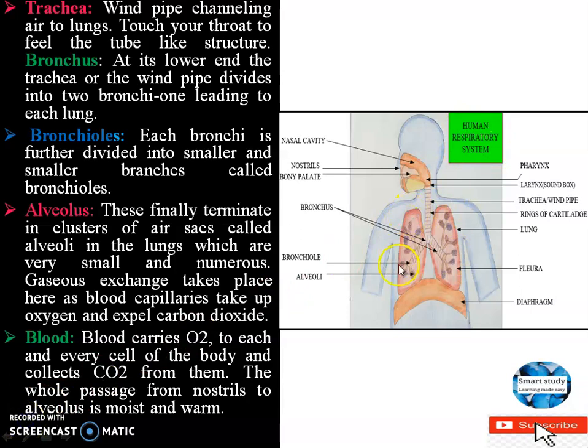Yes, I forgot to say what the pleura is. Pleura is a thin membrane which covers both the lungs. Our lungs are designed in such a way that the outer covering of the lungs is the pleura. Apart from the pleura, another outer covering is the chest wall. The chest wall is not present in this diagram. The chest wall is present as a further outer covering to this pleura. So outside the lungs is the thin covering of the pleura, and then outside the pleura we have the chest wall, so that our body is protected from everything.